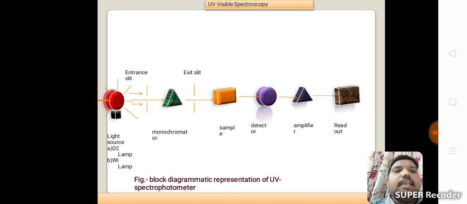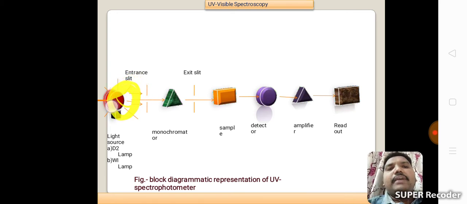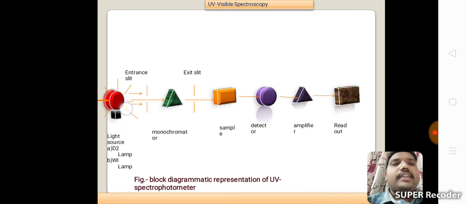In the block diagrammatic representation of the UV spectrophotometer, this is the light source, meaning a deuterium lamp or tungsten lamp. This is the entrance slit, this is the monochromator, and this one is the exit slit. Light exits through the exit slit to the sample, to the detector, to the amplifier, to the readout. This is the block diagram.